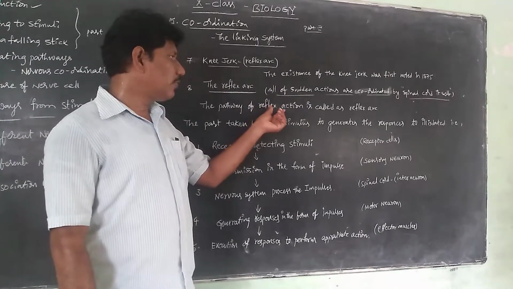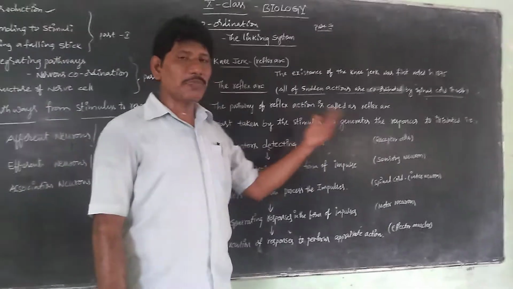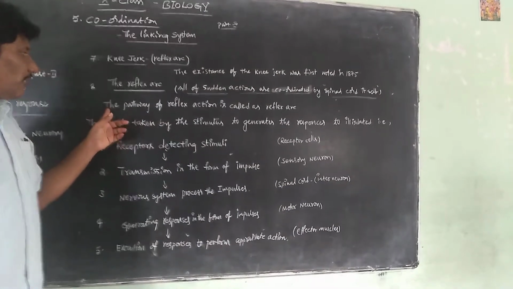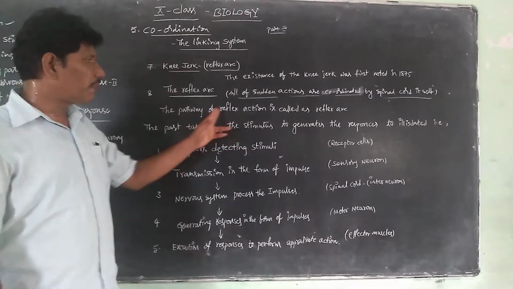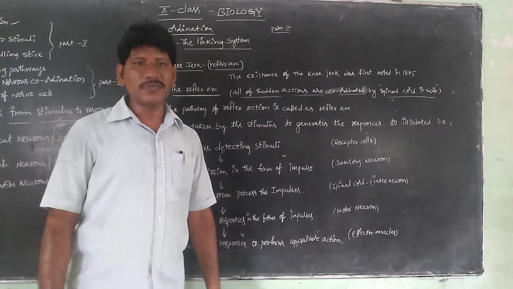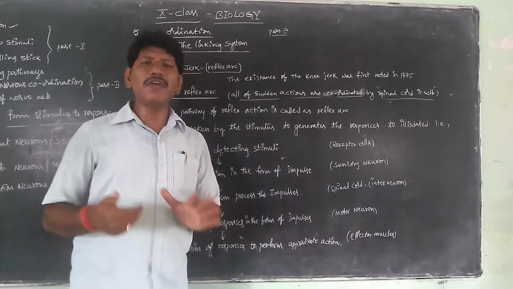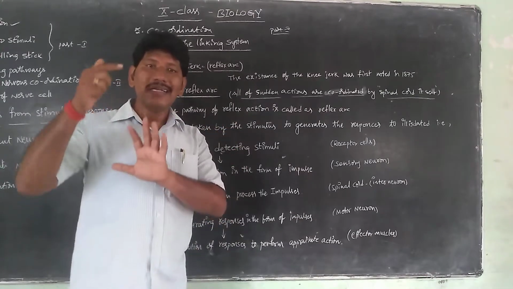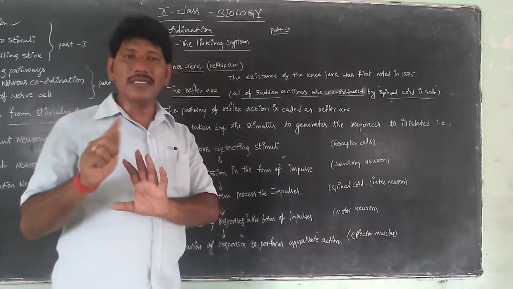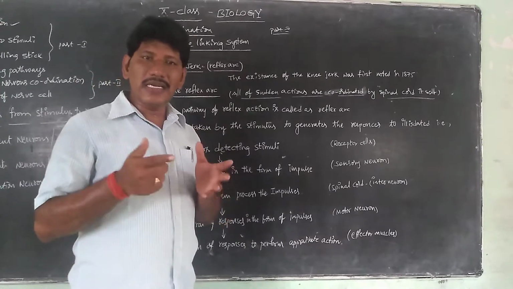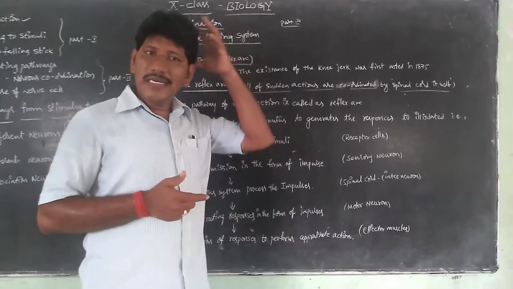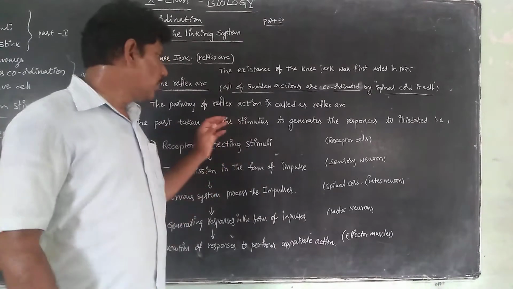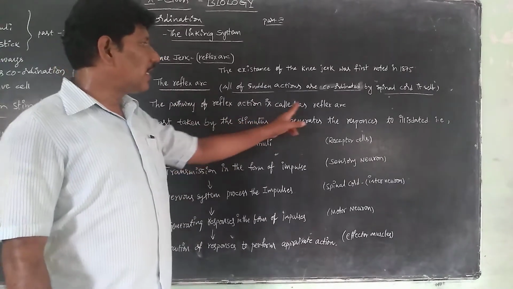I would like to take an example and explain what is meant by reflex arc. Is it clear, children? See, actually it is a pathway, a flow chart. The pathway of a reflex action is called a reflex arc. So what is meant by reflex arc? All sudden movements, all sudden actions which are controlled and coordinated by the spinal cord itself. Spinal cord is part of the CNS, the central nervous system, a continuation of the brain. So the pathway of a reflex action is called a reflex arc.